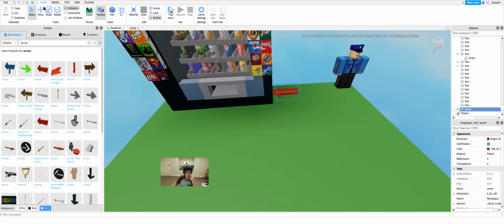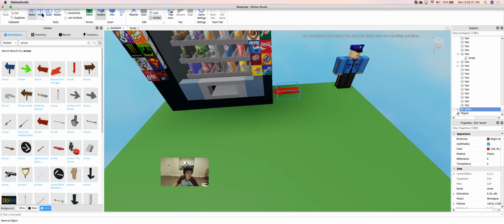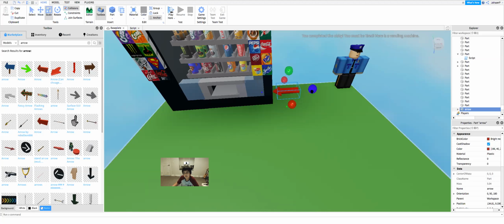And we really need to scale this up first. Yep. Now let's scale it up a lot. Actually, no, we'll make it this, and we'll make it this way.